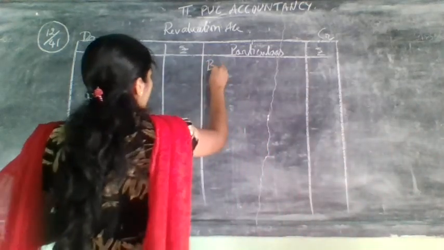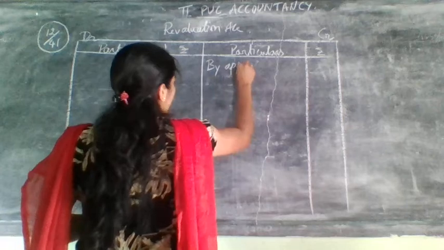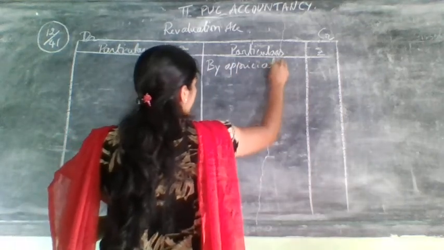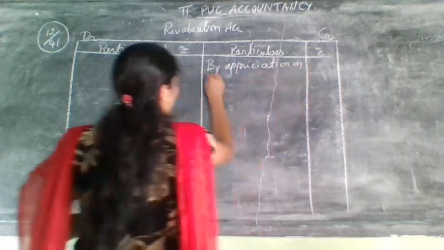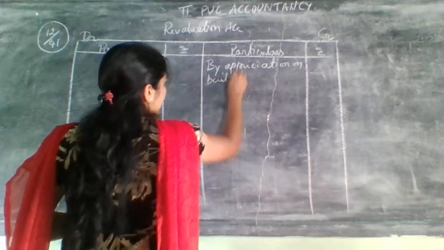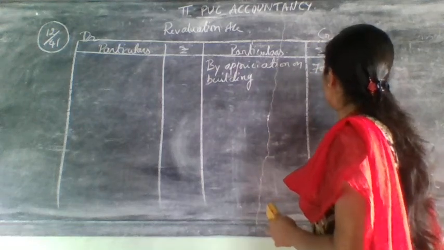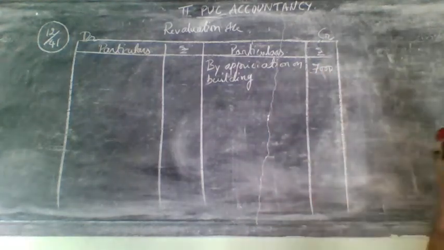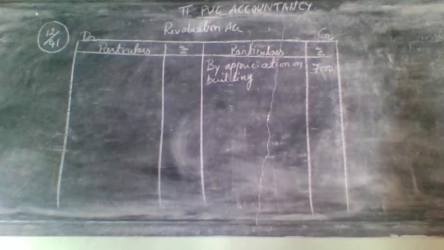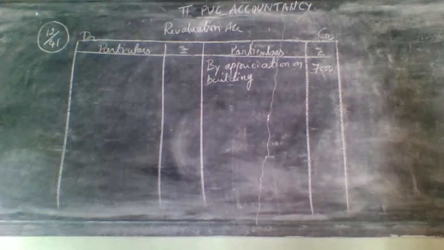So write here by appreciation on building. They have given by. When they give you by, take that amount directly. That is 7,000. Next, furniture was appreciated by 1,000.